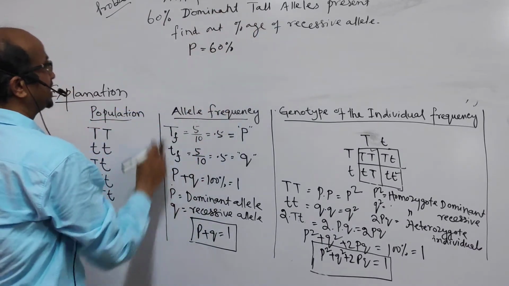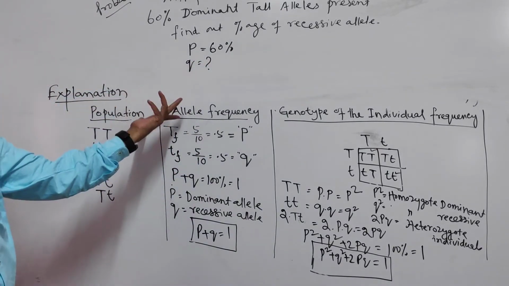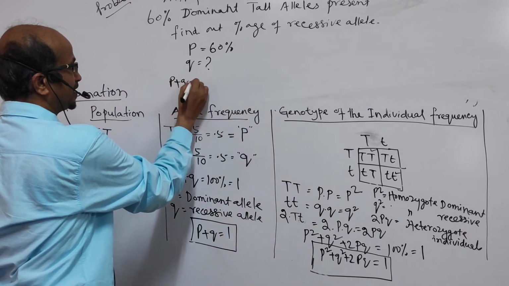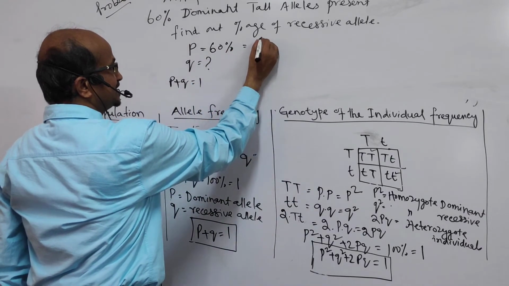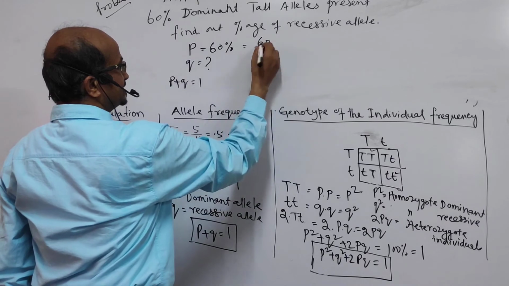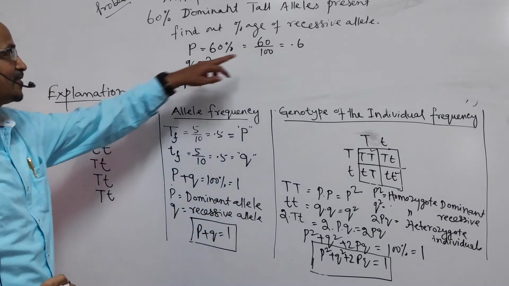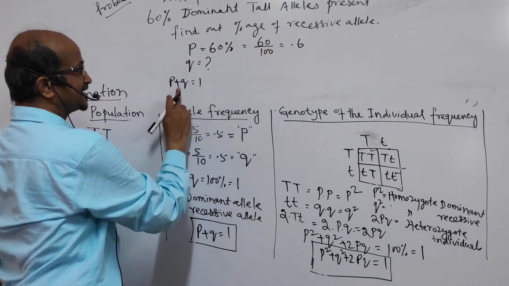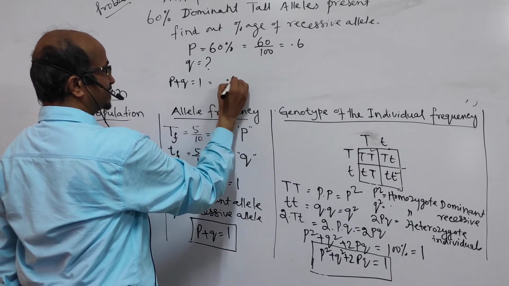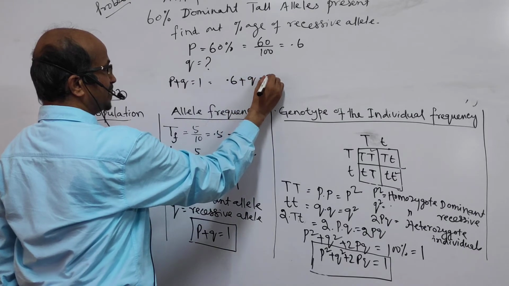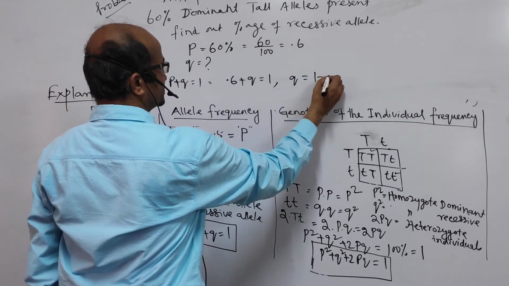Dominant tall allele P is given as 60%, and Q is being asked. So how will we get it? We know P plus Q is equal to 1. P is 60%, which means 60 by 100, that is equal to 0.6. Isn't it? P value is 0.6. If you know 0.6, then you can get Q easily. So 0.6 plus Q is equal to 1. So Q will be how much? 1 minus 0.6.